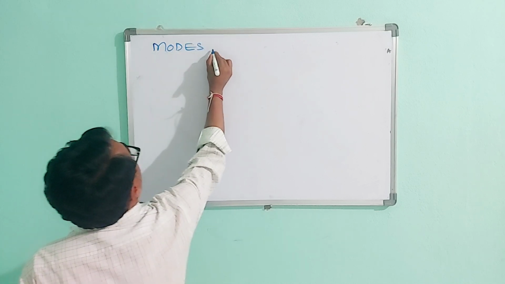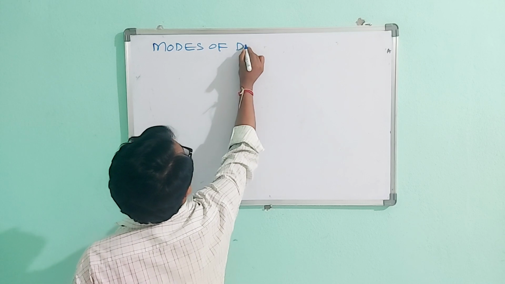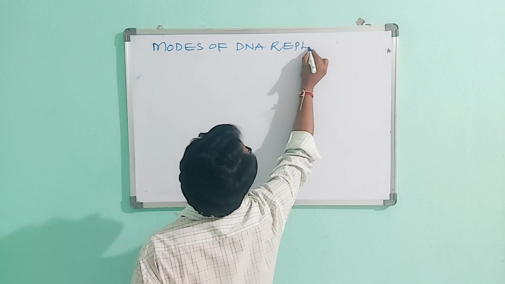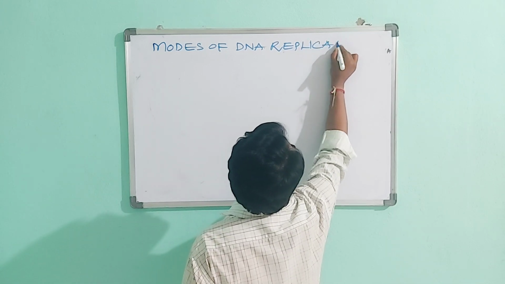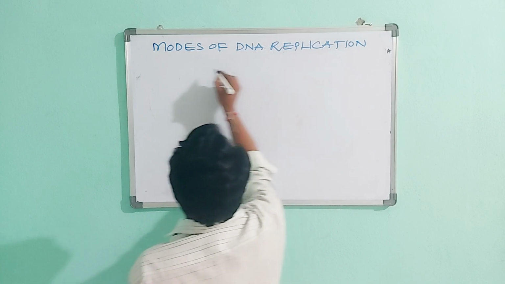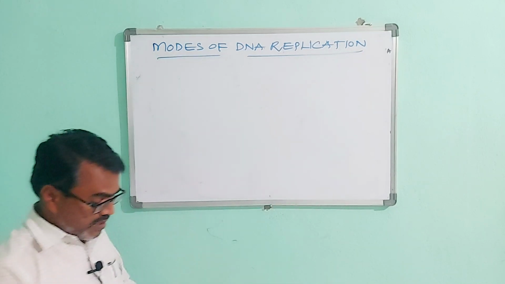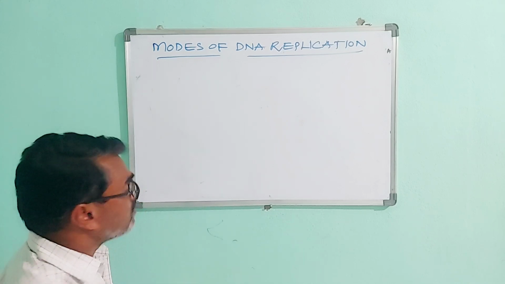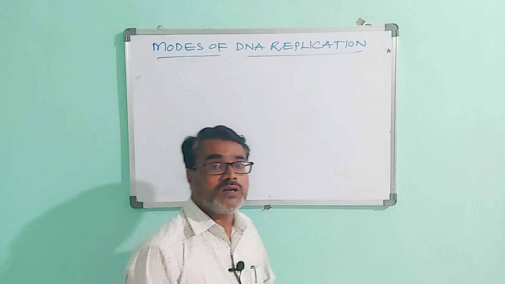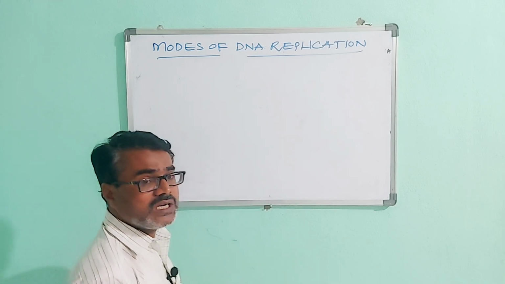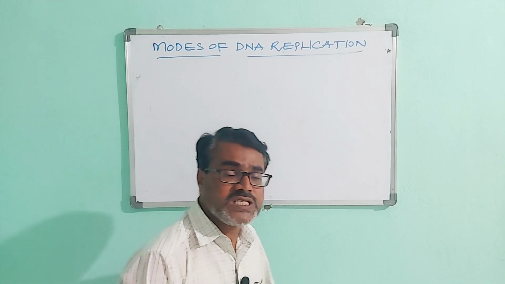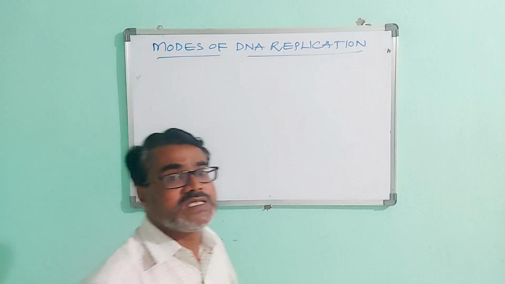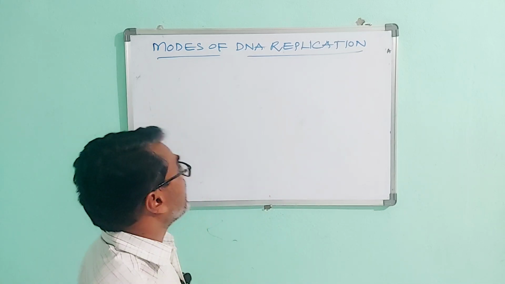Modes of DNA replication. There are three modes of DNA replication. Number one is the conservative mode of DNA replication. Number two is the dispersive mode of DNA replication. Then the last mode, semi-conservative DNA replication.